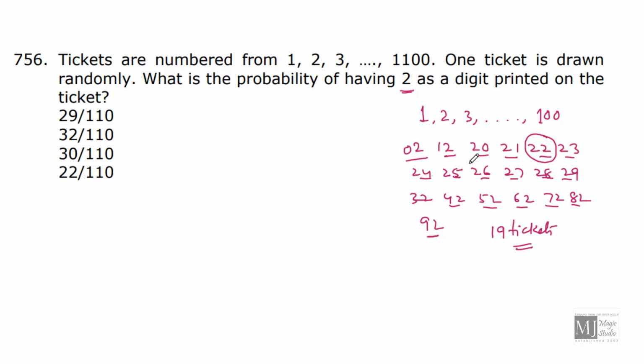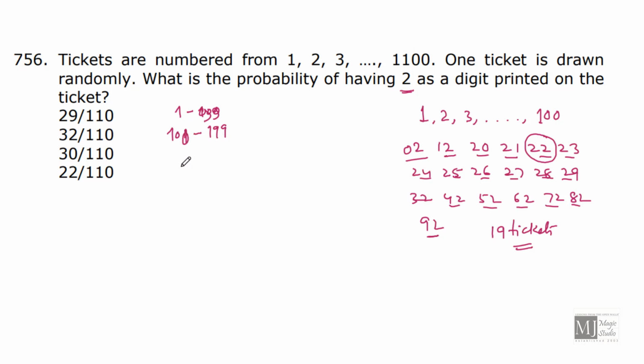Now using the same ideology, let me make groups: 1 to 99, then 100 to 199.